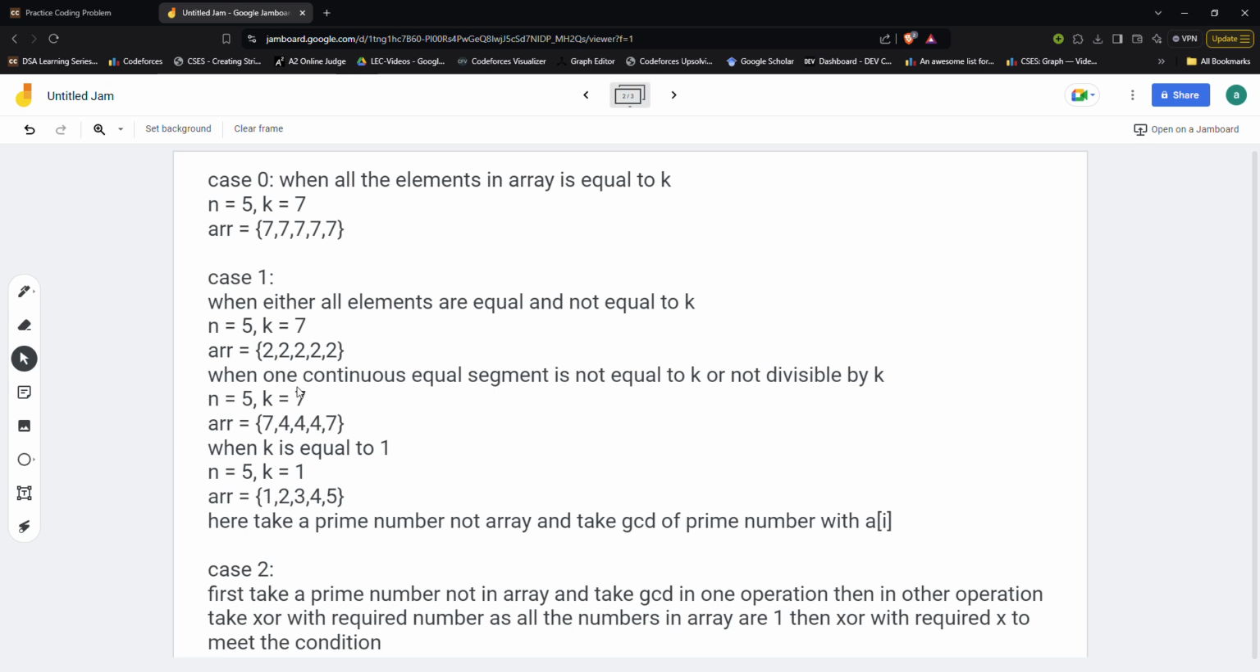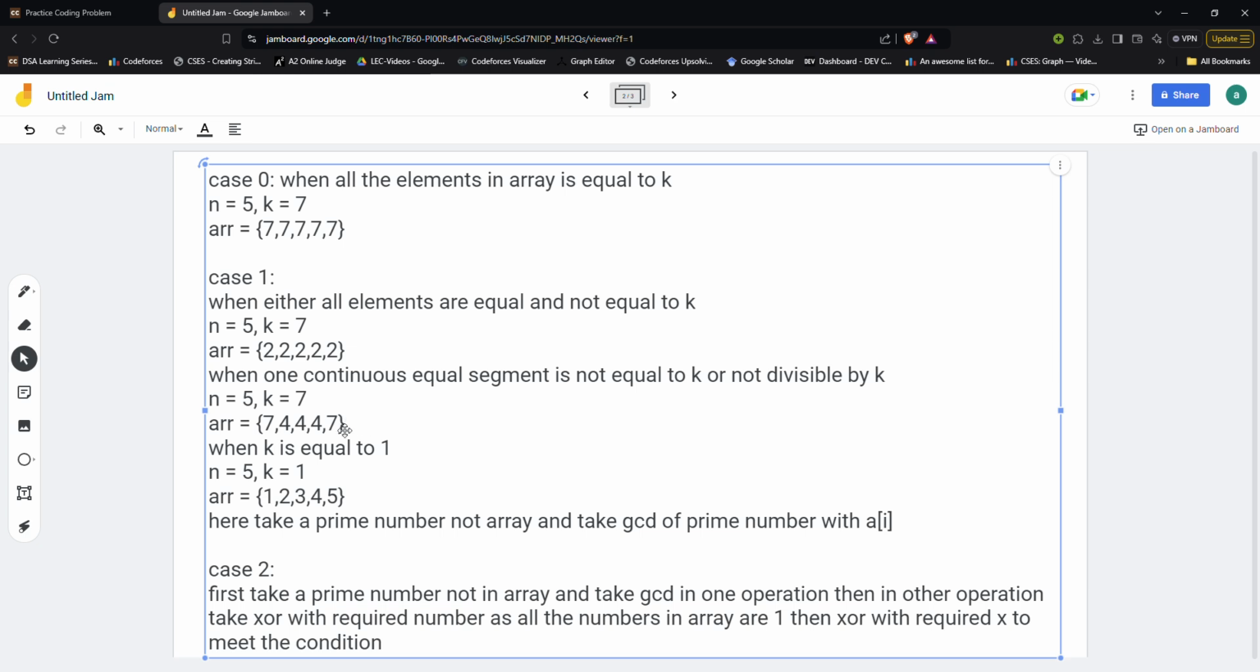In another case, one continuous segment is not equal to k. Let's suppose I have only two elements in my array, and there is one segment that is not equal to k. So I have 7 at the starting, 7 at the end, and in between I don't have a value that is equal to 7, but they are continuous and equal. In this case my answer will be 1, because in one operation I can make all the 4s into 7 by using the XOR operation.